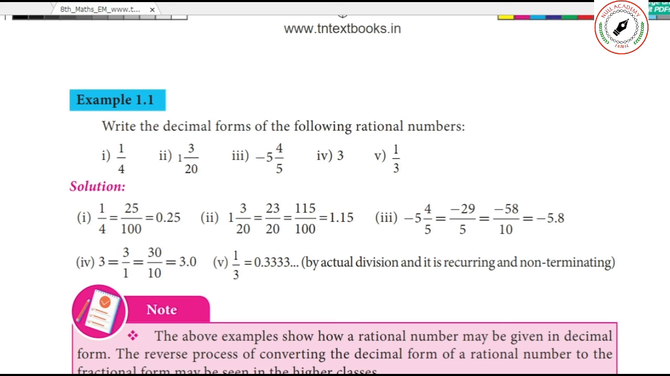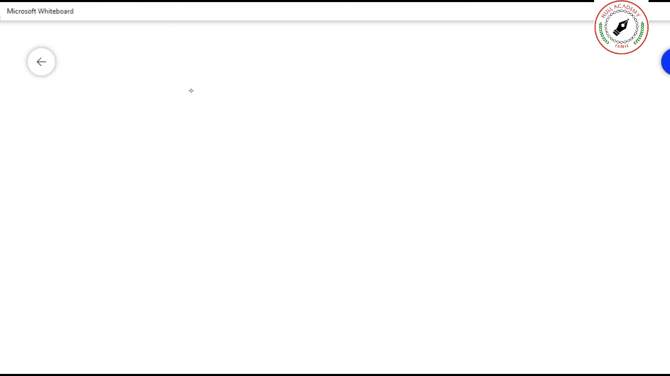See, I told you how this number is coming. You multiply the denominator with the whole number and add the numerator. So 5 5s are 25 plus 4, 29 by 5. That's all. You just divide, you will get this one. 29 divided by 5. Shall we do that one here? 29 divided by 5, isn't it?